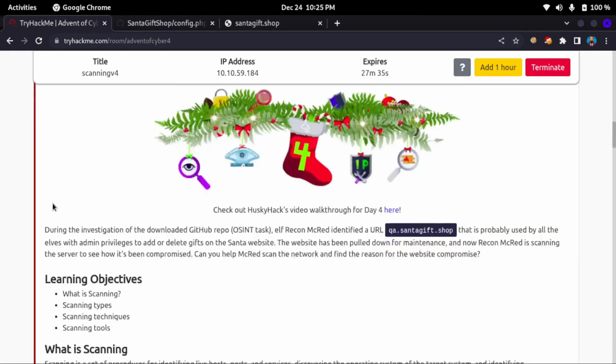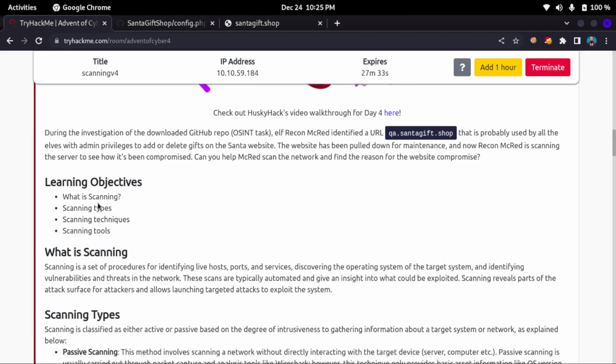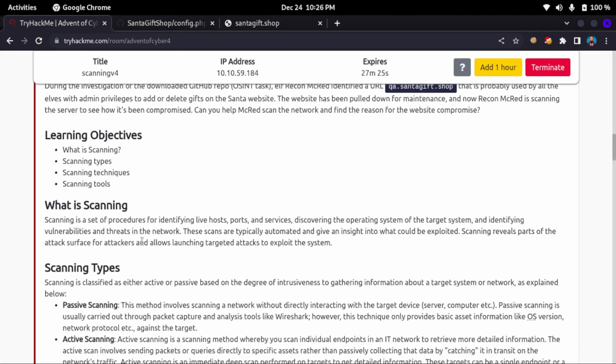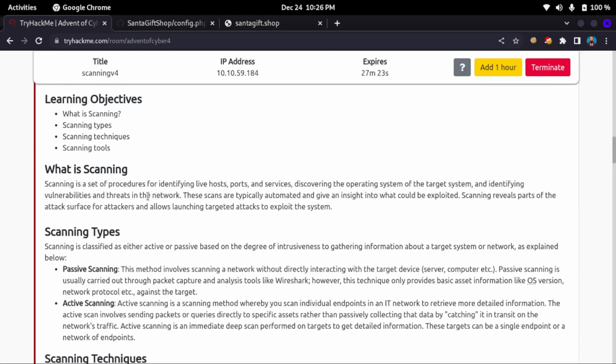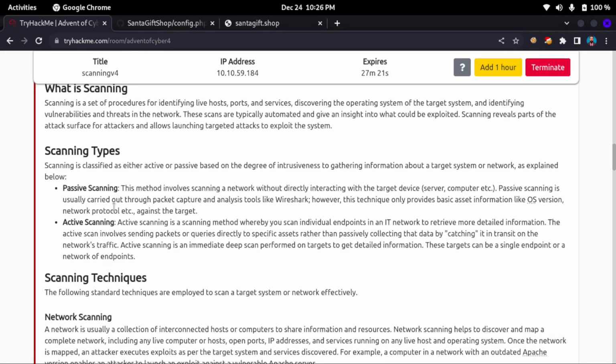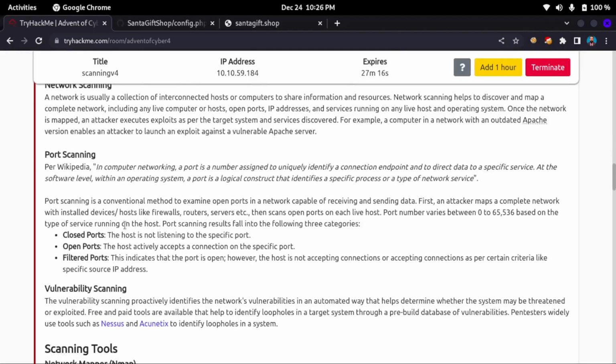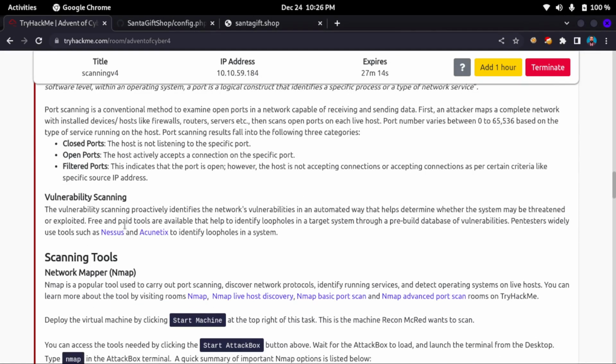So let me go and check the questions and answers. I have actually already solved the answers. I'm just recording this video to give you a demonstration. So here you can learn about what is scanning, scanning types, passive scanning, active scanning, scanning network, port scanning, vulnerabilities, how you can find vulnerabilities using NSE, the Nmap Scripting Engine.